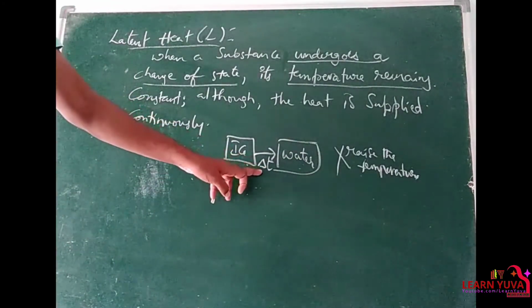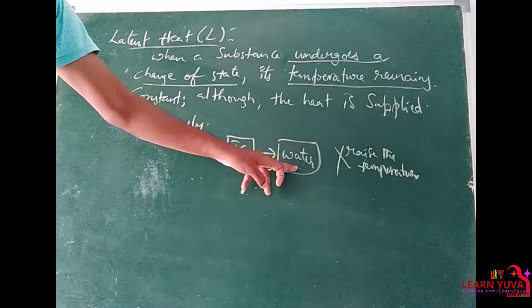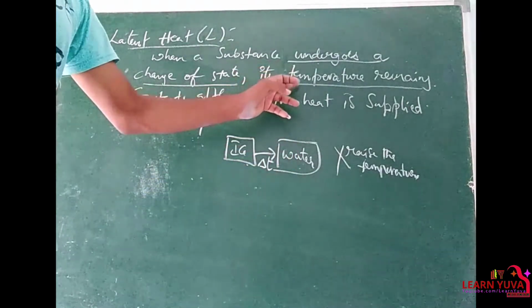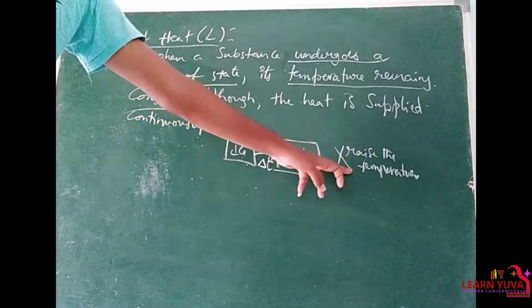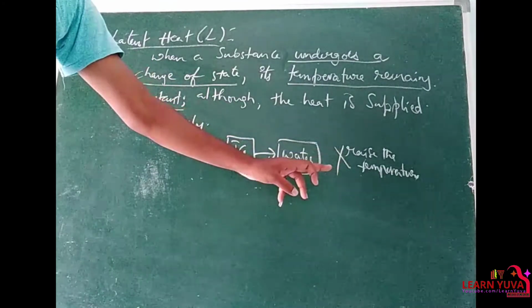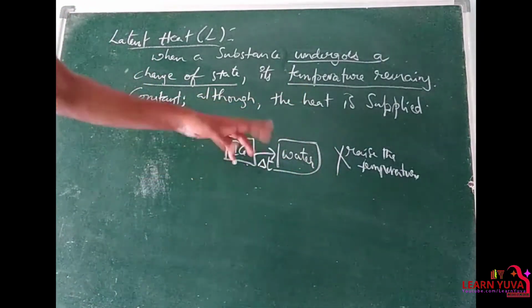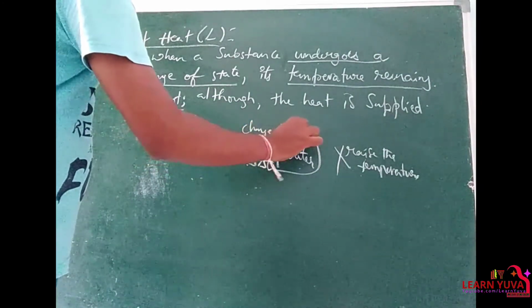We are giving the heat energy. In this process, the ice gets converted into water. So during this process, the temperature remains constant. There is no rise in temperature. The given heat energy is used to change the state, right?